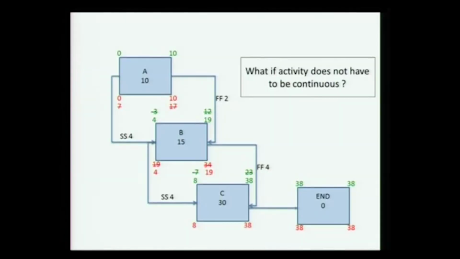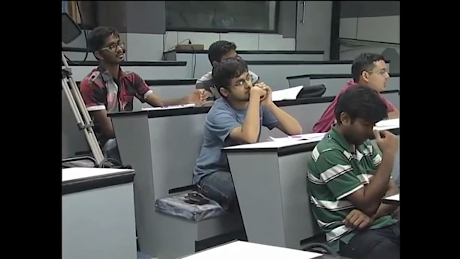Should A start at 4 for the project to finish? So project duration is 38, I do not want to change the project duration. If A does not start at 4, what happens? Early start means it's the earliest it can start. Right. So 4 is the earliest it can start. What if A starts at 5? What happens to the project?